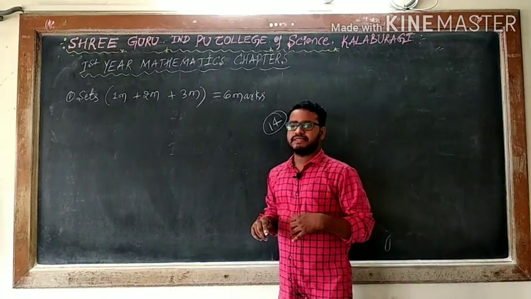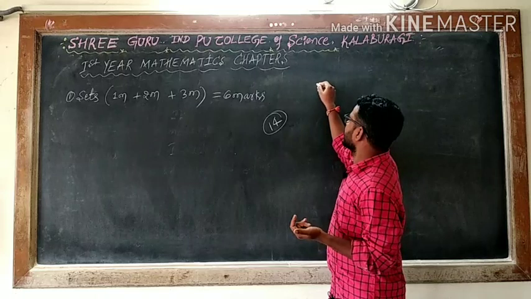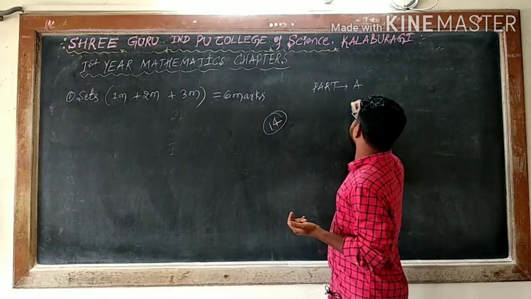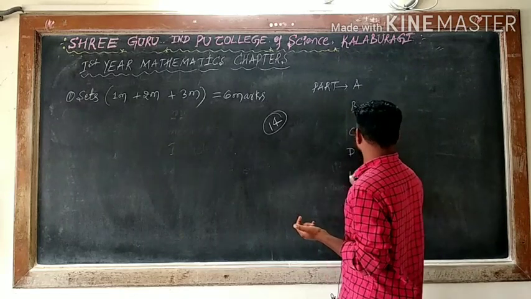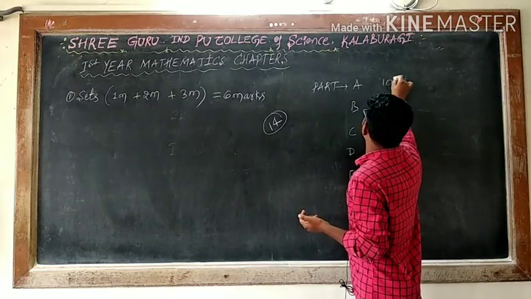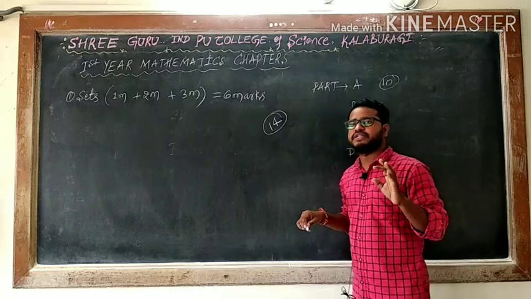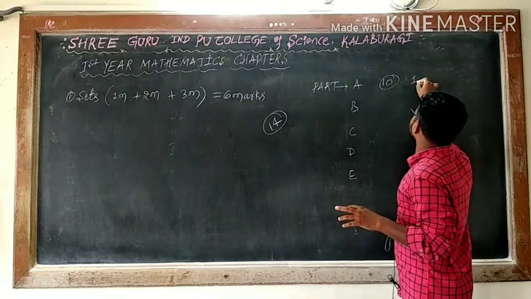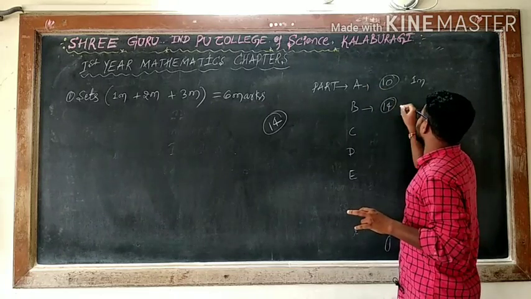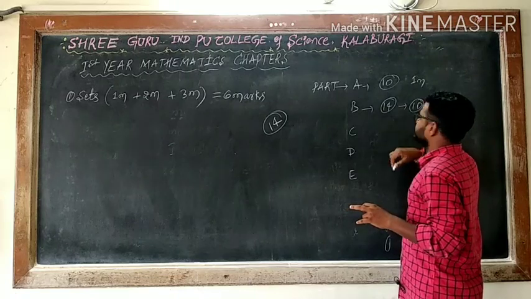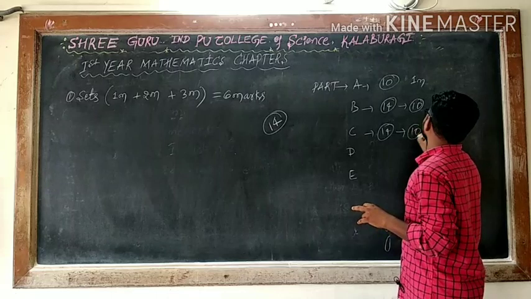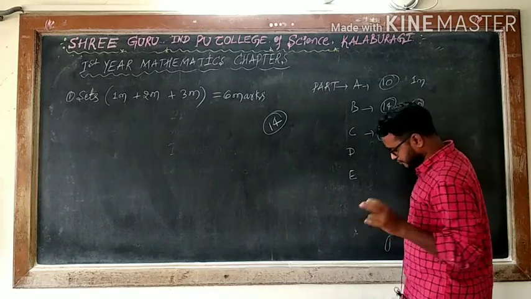And in part C, again you will get 14 questions. Means you have how many parts? You will get part A, part B, part C, part D and part E. Paper wise, in part A, you will get 10 questions, and you have to write all 10. There is no choice in this. These are 1 mark questions. In part B, you will get 14 questions. Out of these you have to write 10 compulsory. And here again you will get 14. You have to write 10 compulsory, means you will get 4 as choice.